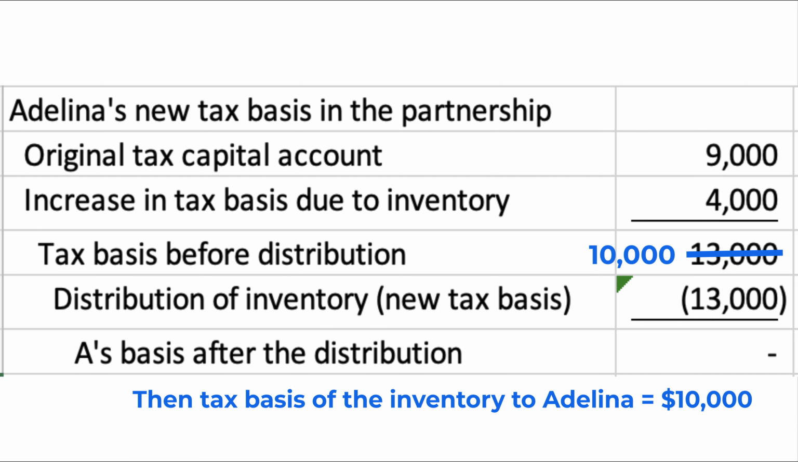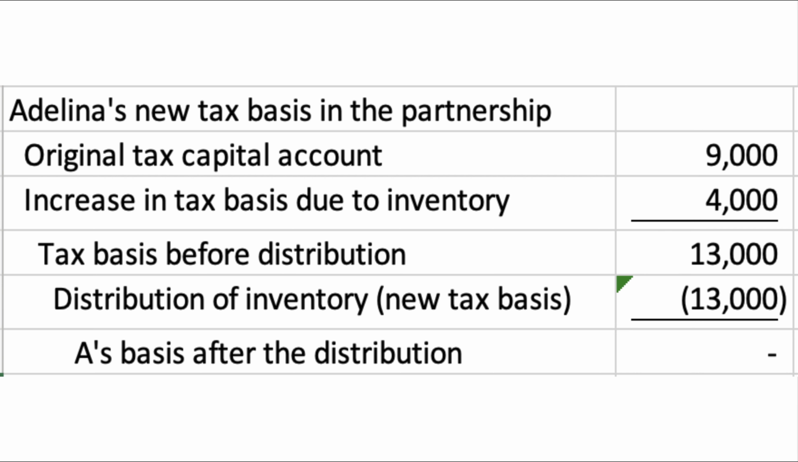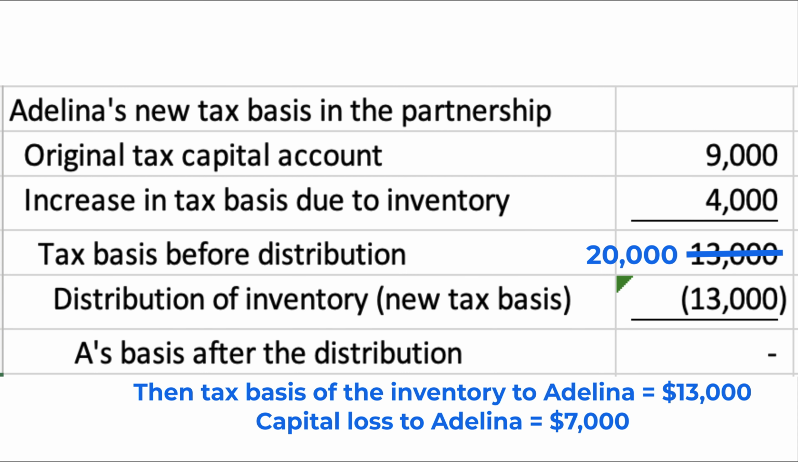If Adelina's tax basis in the partnership before a liquidating distribution was $20,000 instead of $13,000, then the inventory would have a $13,000 tax basis after the distribution, and Adelina would have a $7,000 remaining tax basis in her partnership interest. The remaining $7,000 tax basis would create a capital loss for Adelina because it would have no Section 1231 property or capital property to attach to.